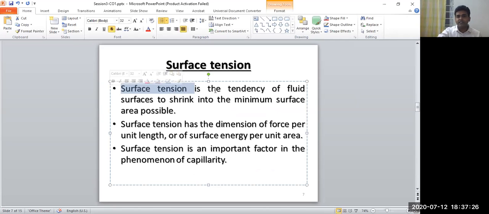So surface tension is the tendency of a fluid surface to shrink into the minimum surface area possible, the outer surface area. Because of this property, the liquid tends to minimize its surface area.